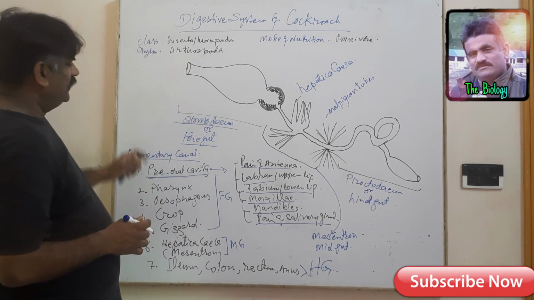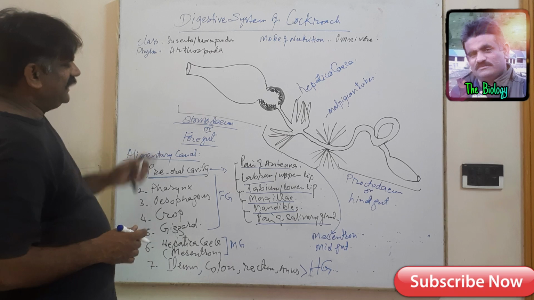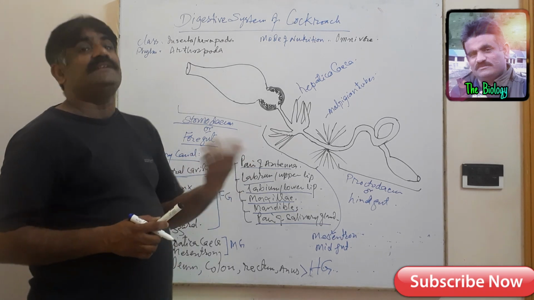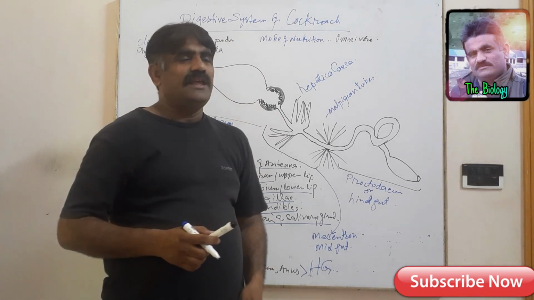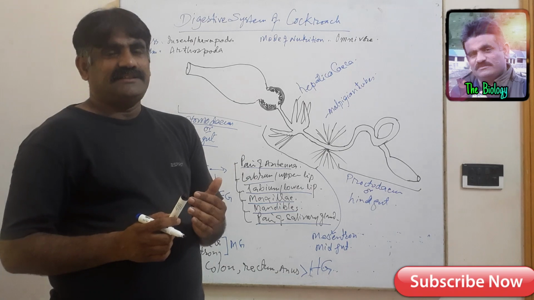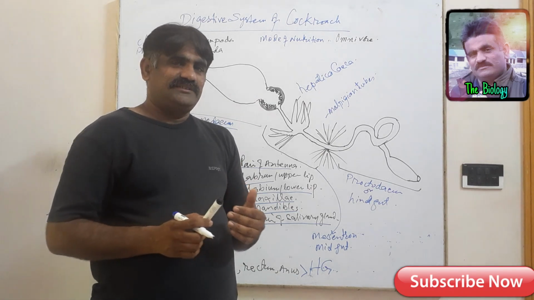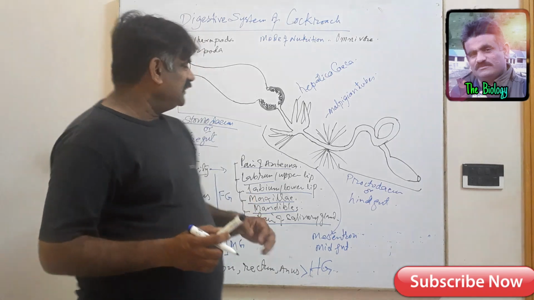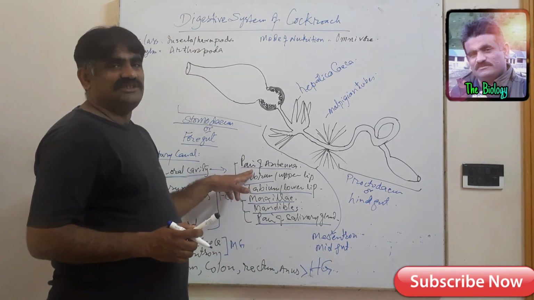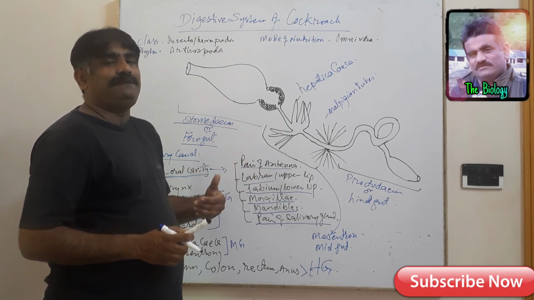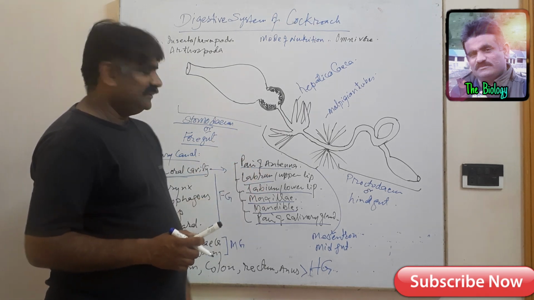Now you see that the pre-oral cavity has a pair of antenna. What is the function of antenna in insects? Antenna, you know, are sensory. They help to detect the food material for the cockroach. Means they are sensory structures, detecting the food or helping to search for the food material.